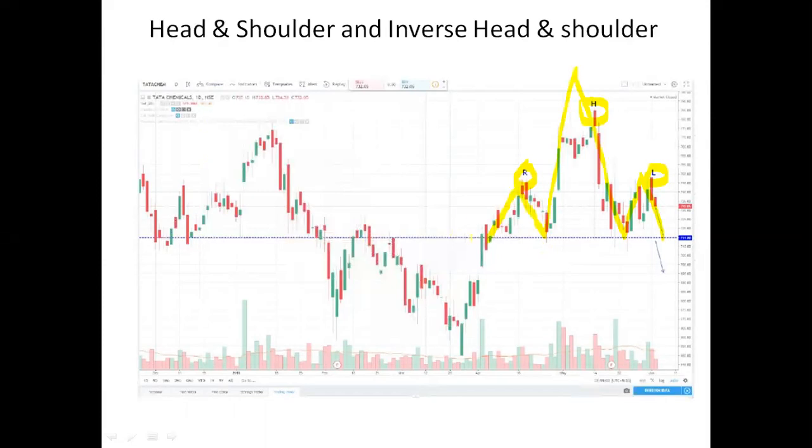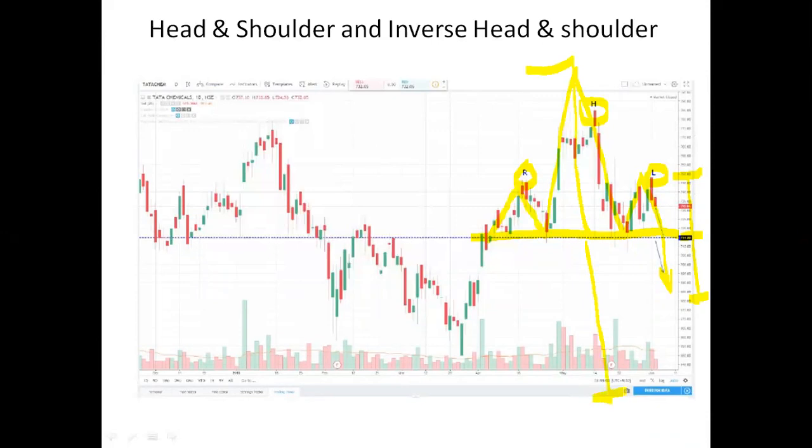When all these are joined, a line is drawn, that is called the neckline. A neckline needs to be broken. When the neckline is broken, the stock will fall. Now what should be the target and what should be the stop loss? The height of the shoulder is your stop loss, and the height of your shoulder should be your target, and the second target should be this height of the head. So the height of the head will be your second target.